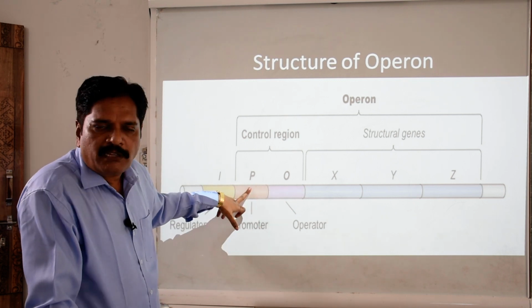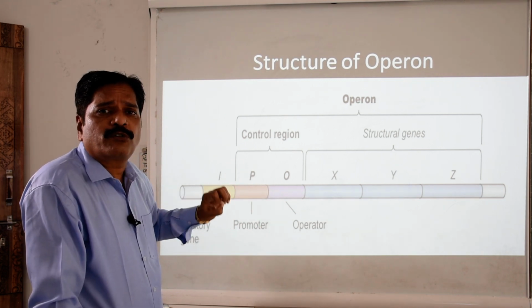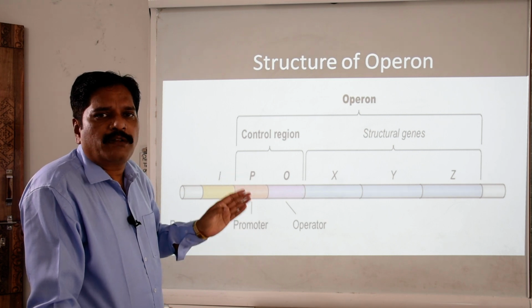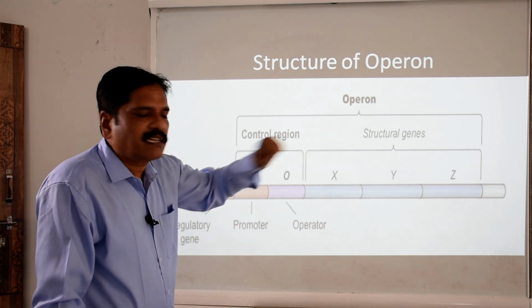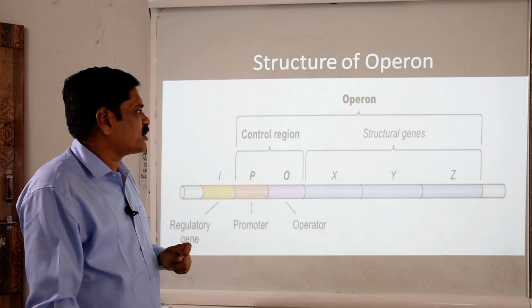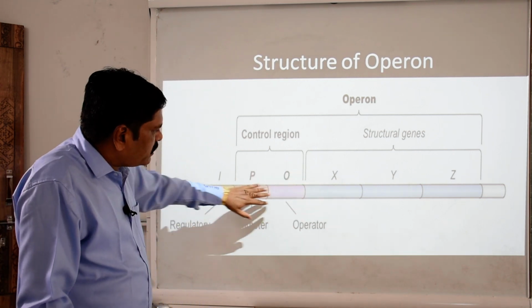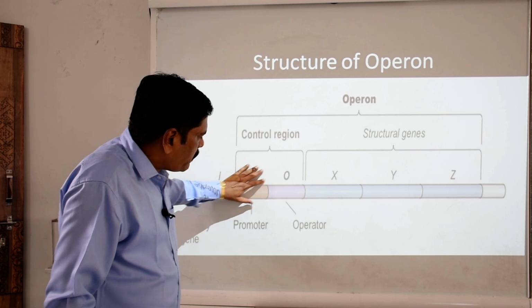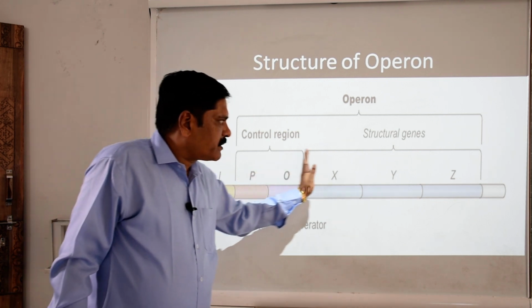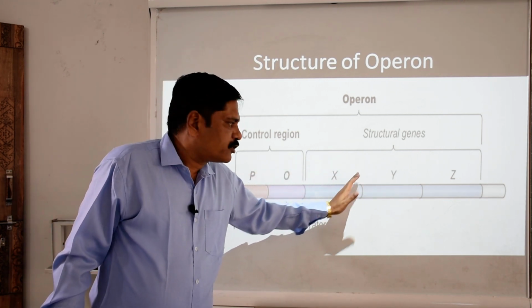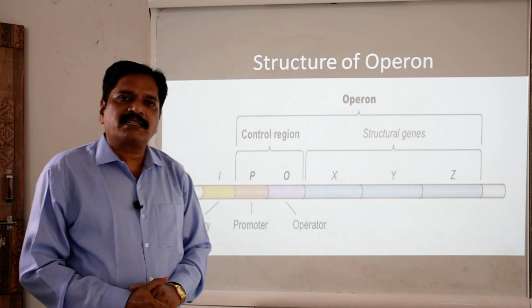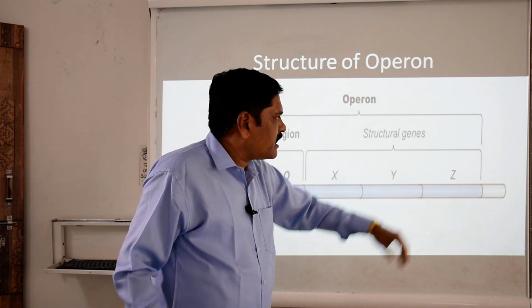Clear? Then P is the promoter gene, responsible for the RNA polymerase that promotes the synthesis of the enzymes encoded by the structural genes. The operator gene controls the passage of this RNA polymerase to the X, Y, Z genes. And what are these X, Y, Z genes?